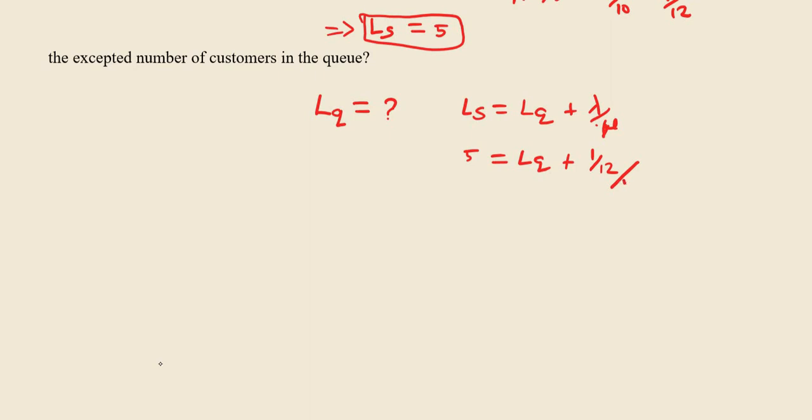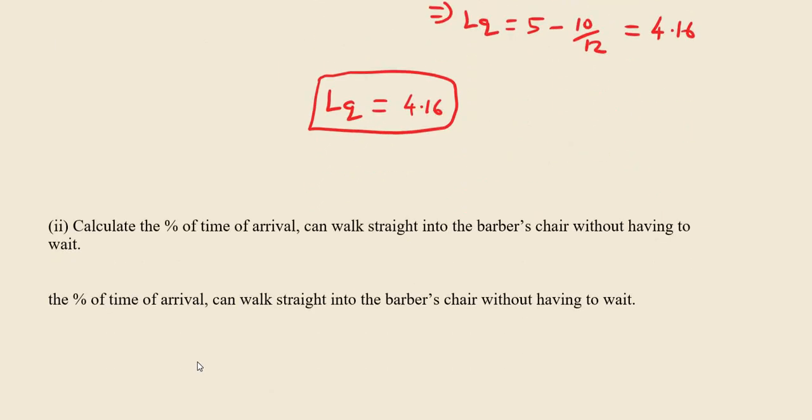The mu must be 1 divided by 10. Reciprocal means you are getting 10 divided by 12, and if you calculate this you get 4.16. So we find the Lq value, the expected number of customers in the queue, must be 4.16.